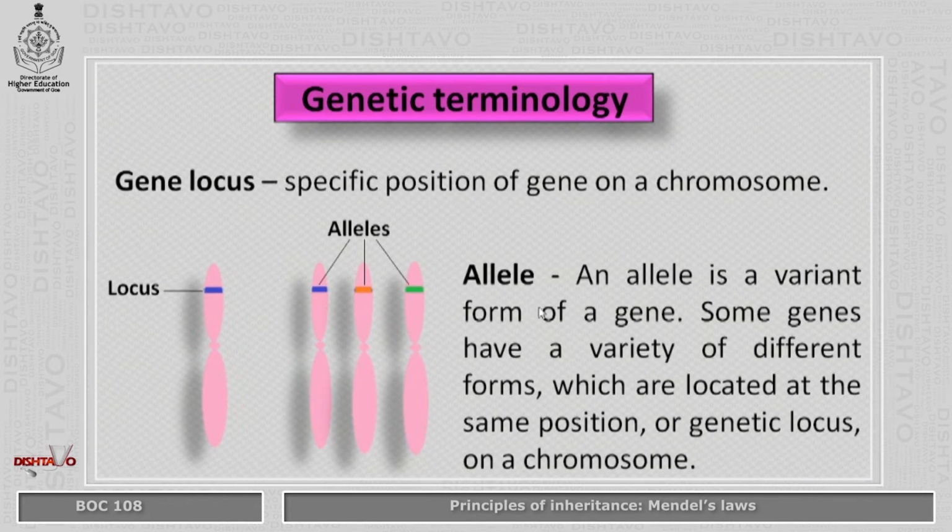Allele. An allele is a variant form of a gene. Some genes have a variety of different forms which are located at the same position or genetic locus on a chromosome. Here we have 3 chromosomes and each of these chromosomes have alleles marked which are different forms of a same gene which are marked in blue, orange and green in color.